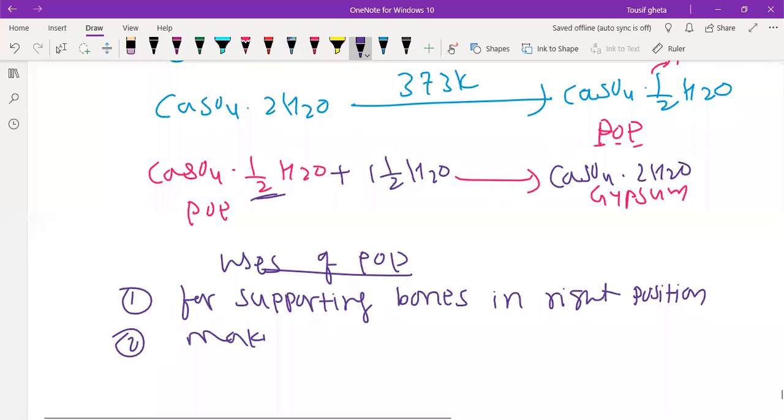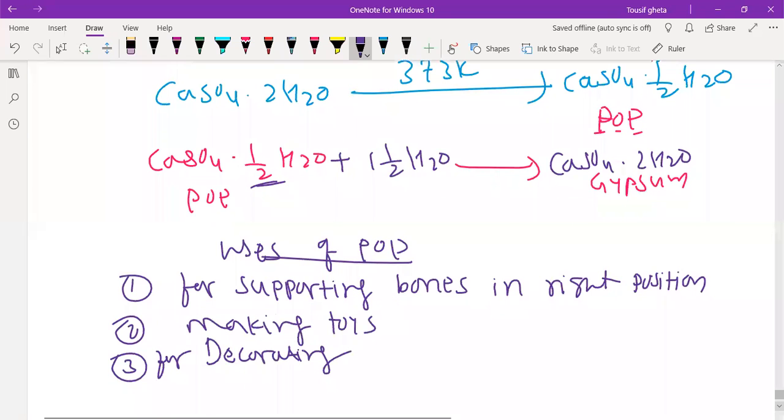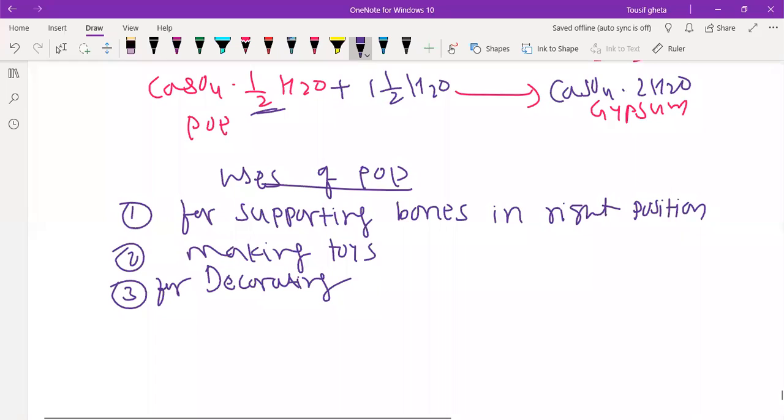Making toys. POP is also used in decorating, for decorating homes. In your home also you have POP, a false ceiling, right? It is used in ornaments and cosmetics also. And to make the surface smooth.